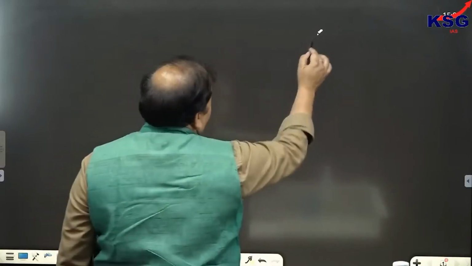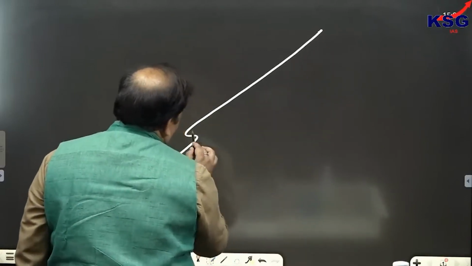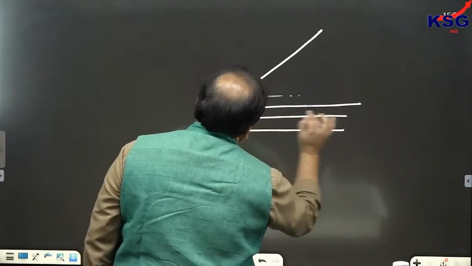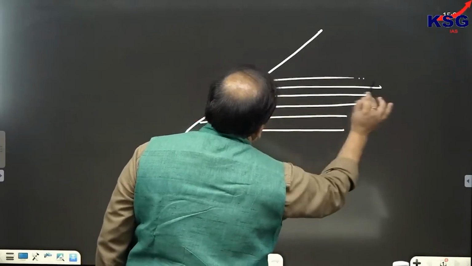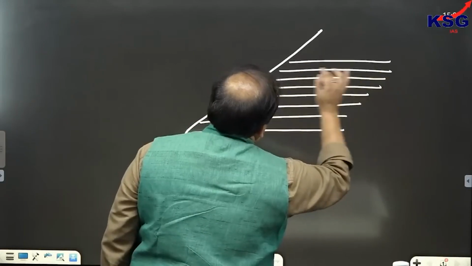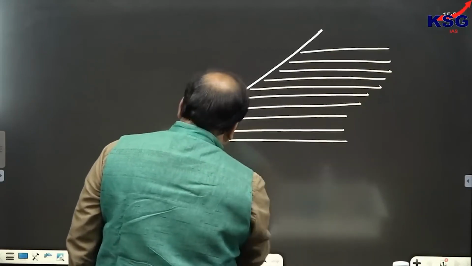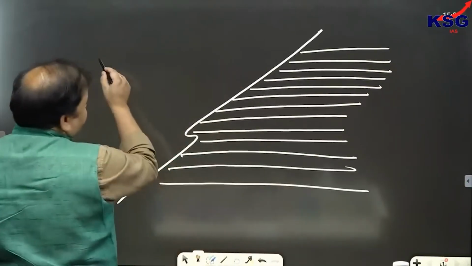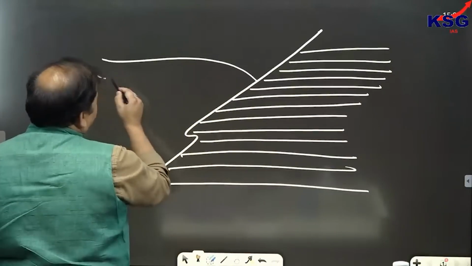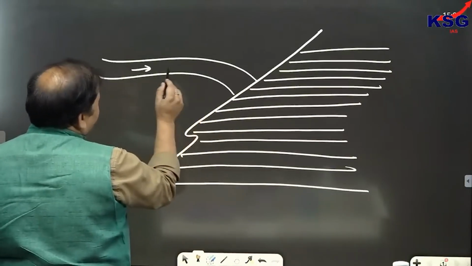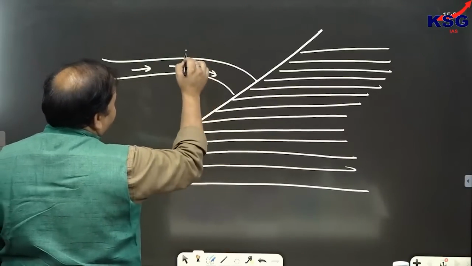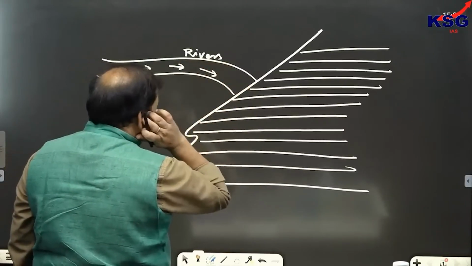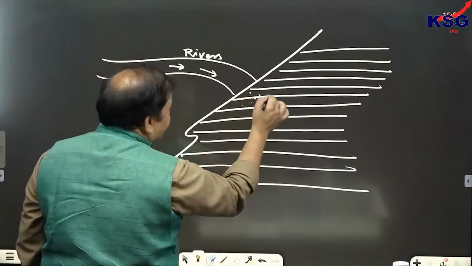Suppose this is the ocean. In the oceans in general we have said that oceans have low ecological productivity. But consider that part of the ocean which is near the coast and where corals are present. The main agency for deposition of sediment in the ocean is the rivers. Rivers carry agricultural waste and this would be deposited here.